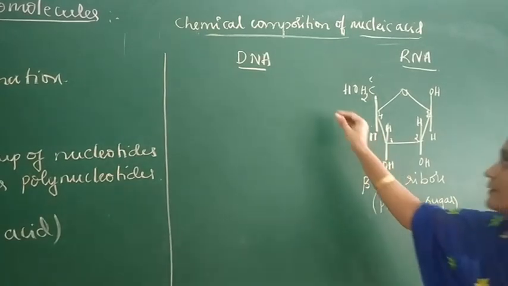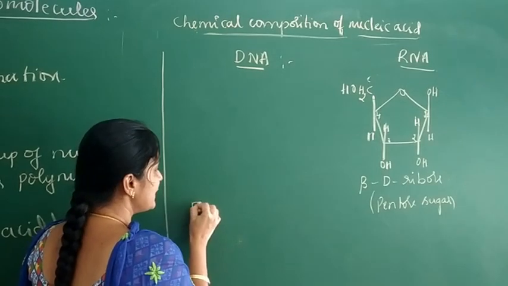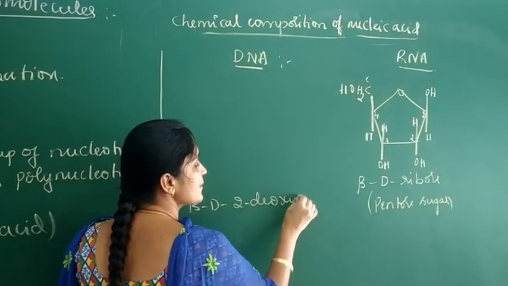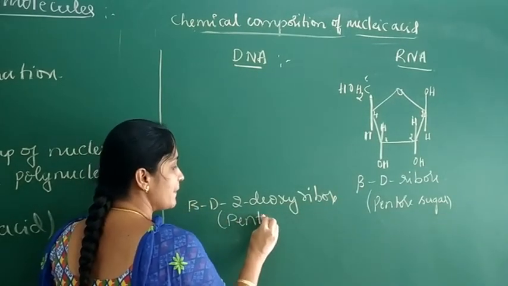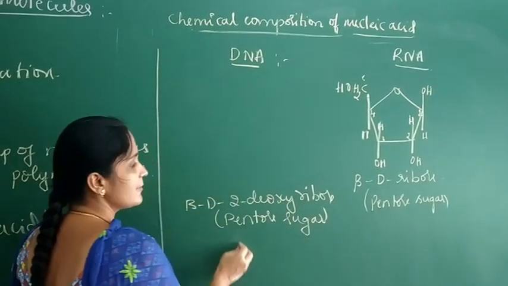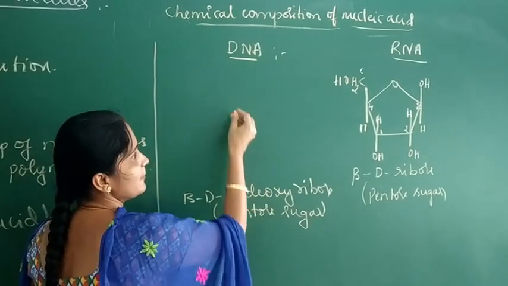Now the pentose sugar moiety present in DNA is beta D 2-deoxyribose. It is the pentose sugar present in DNA. Now writing the structure of beta D 2-deoxyribose.